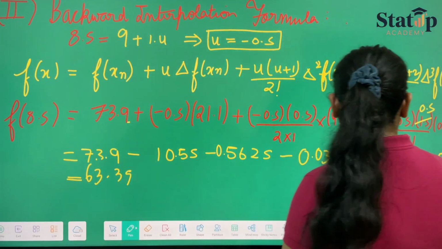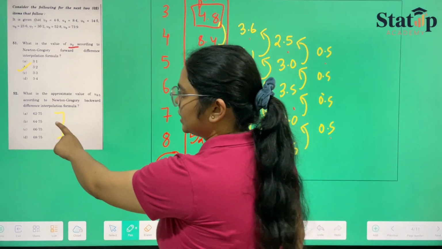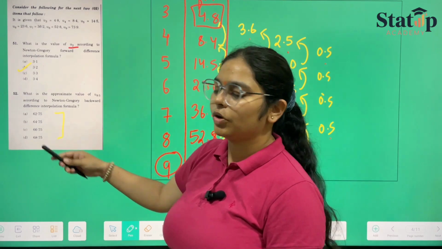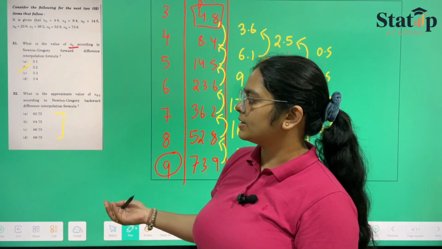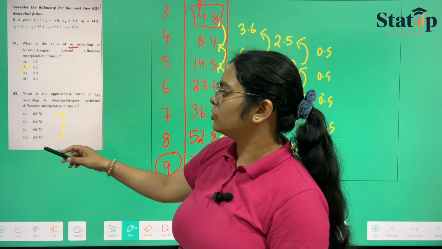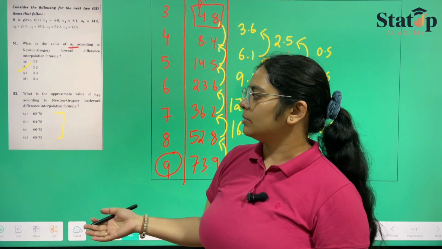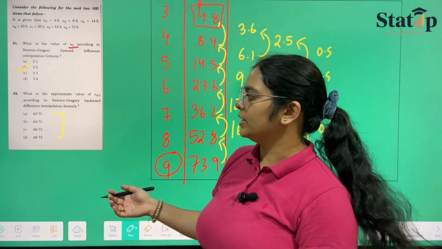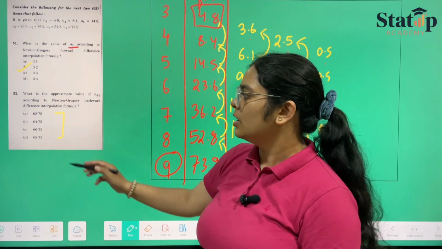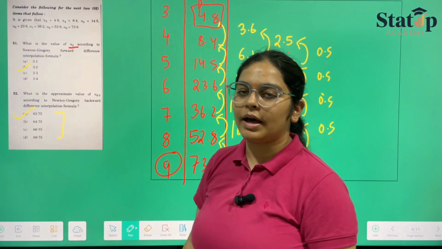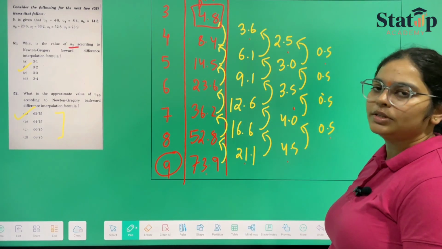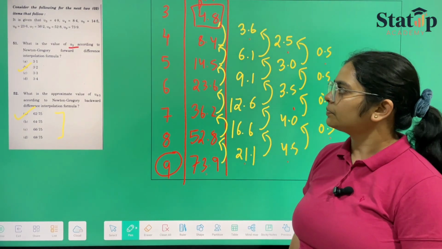First of all, let us see what is in the options. The options include 62, 64, 66. The nearest one is 62, because from 63 also we have to subtract some of the numbers. Maybe they are in points, but we have to subtract that. So we'll be approximately going to 62.75. It will never be greater than 63 because we are subtracting. So our option number A is the correct one. You don't have to calculate all of it. You just have to see the options and you can mark your answer.